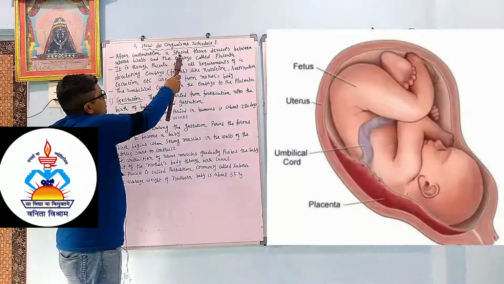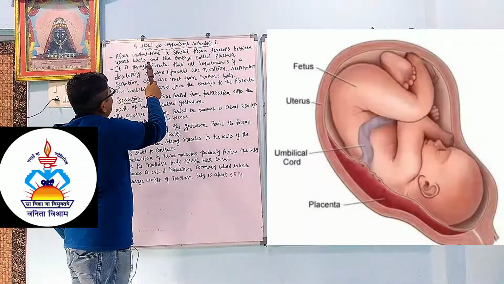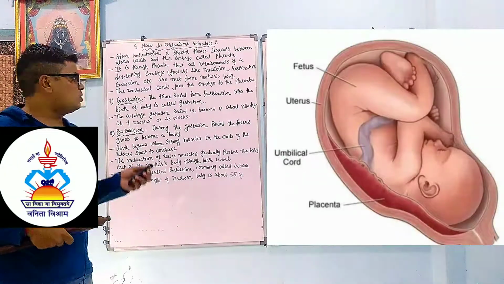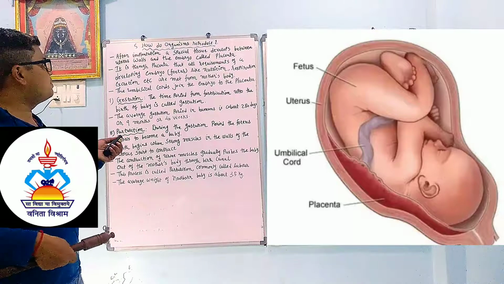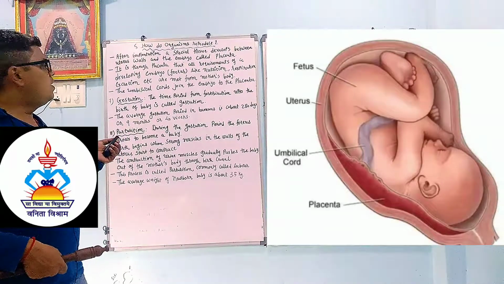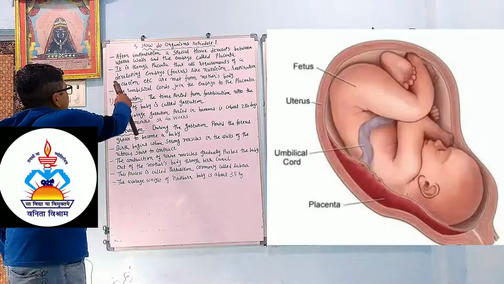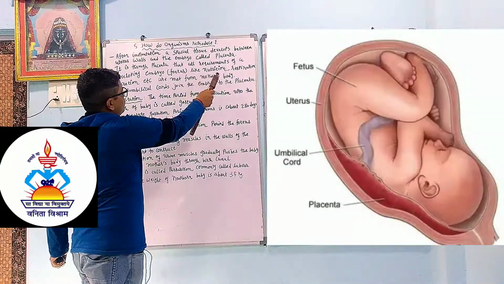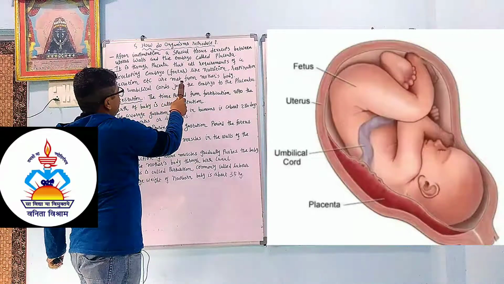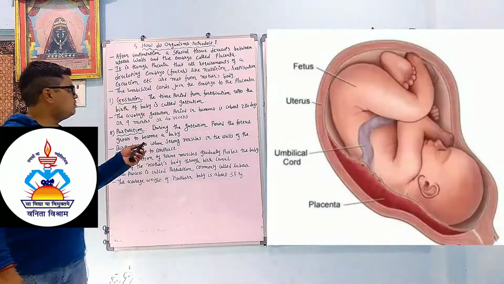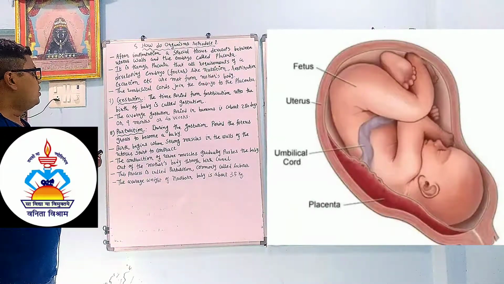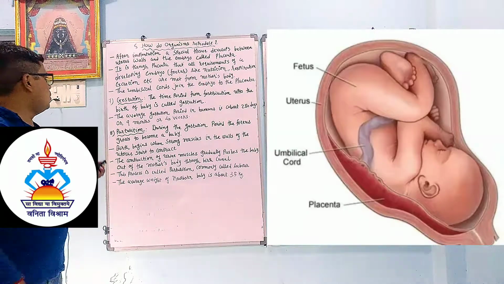After implantation, a special tissue develops between the uterus wall and the embryo, called the placenta. It is through the placenta that all the requirements of the developing embryo, like nutrition, respiration, excretion, etc., are met from the mother's body.